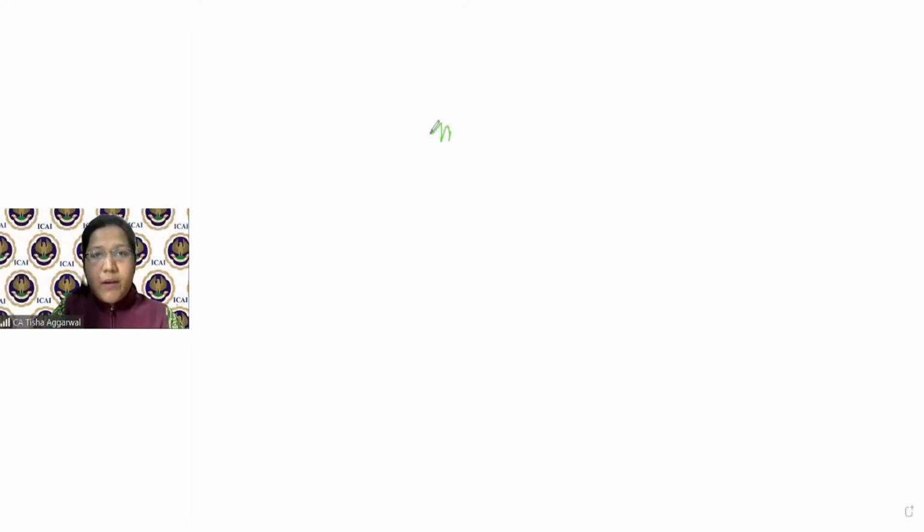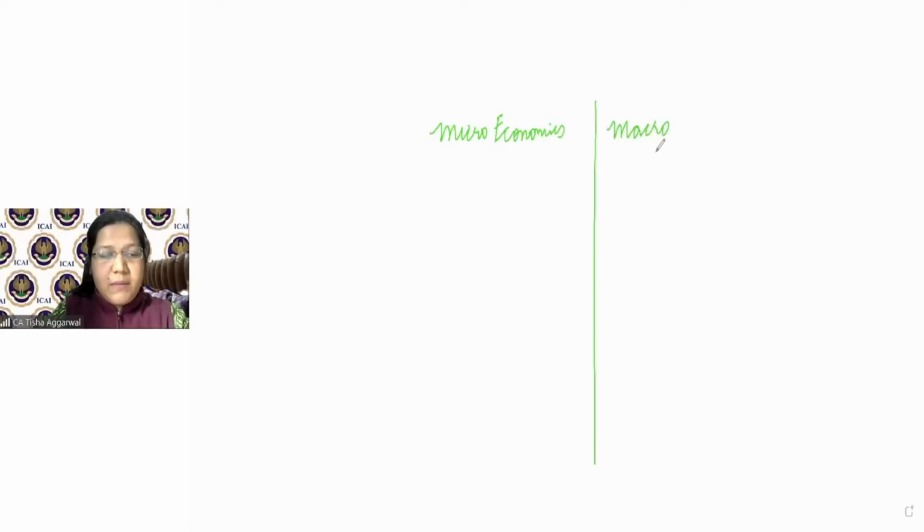I hope you are able to see my whiteboard, because some people at the very start said that you are not able to see it. So I hope you are. If anybody can confirm, are you able to see the green marker that I'm using? So we have microeconomics and we have macroeconomics. Anybody could revert it, please, that you are able to see the whiteboard with the green pen.